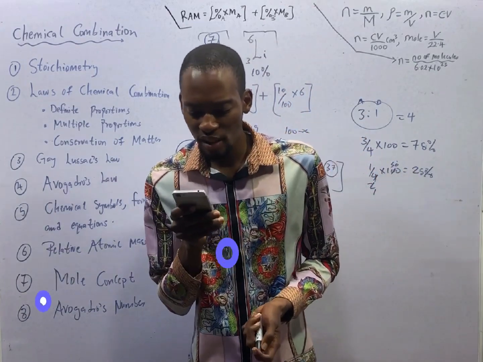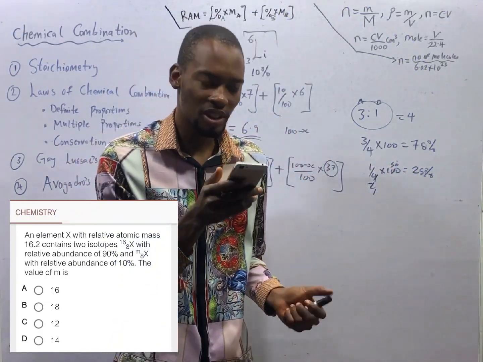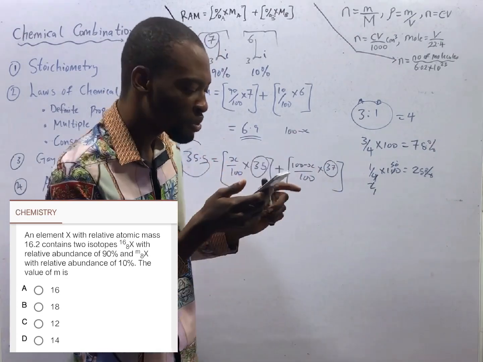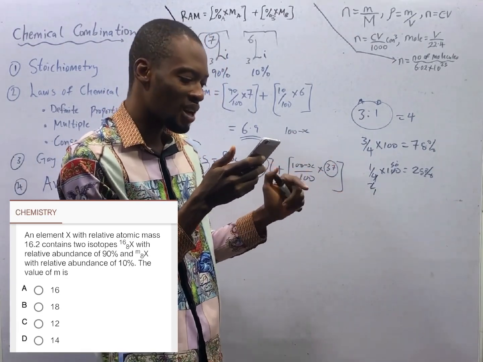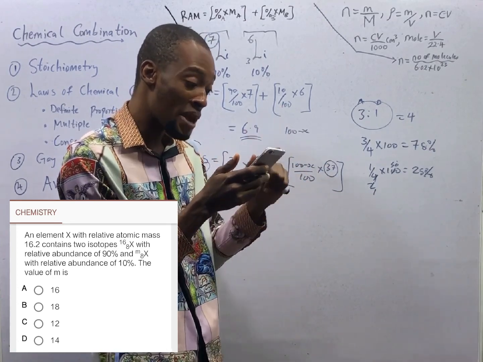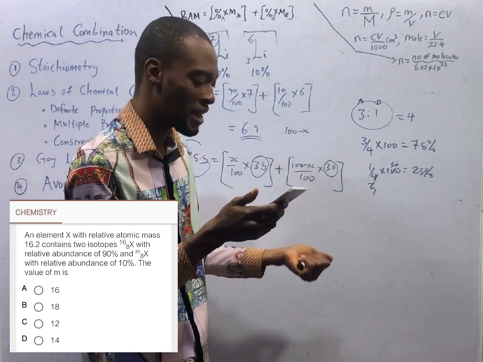an element S with relative atomic mass of 16.2 contains two isotopes. The first one has a mass of 16 and the relative abundance is 90%. The second one has a mass of M and the relative abundance is 10%. Find the value of M.